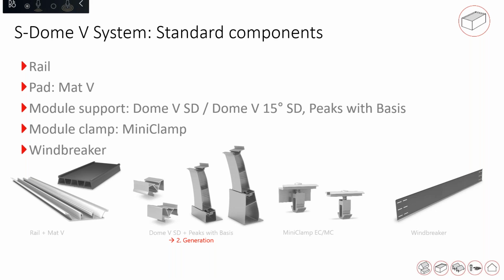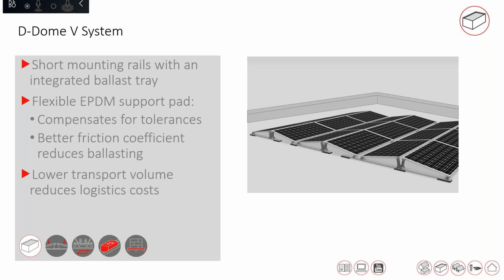The second product which we have for the flat roof system is the D-Dome V system. D here stands for double sided. So double side can be north south or it can be east west. The big advantage of such a system is that the mounting structure cost is reduced by half.